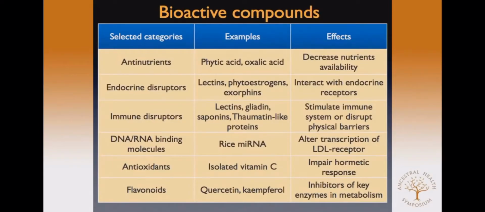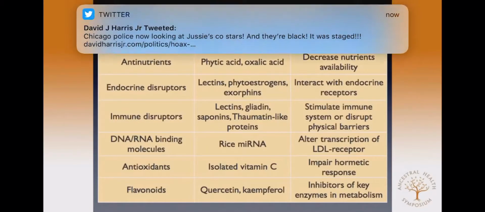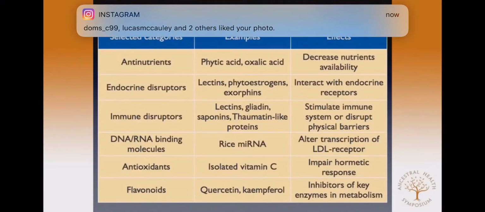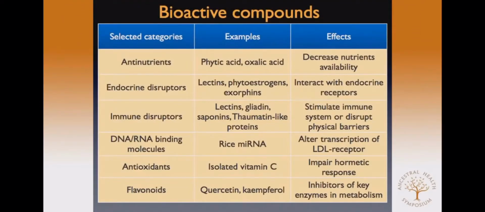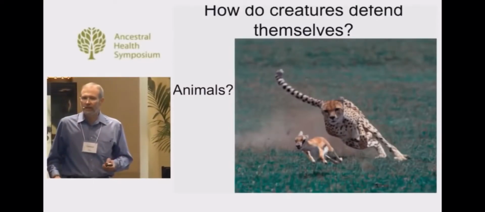So perhaps the high intake of isolated antioxidants could be viewed as a bioactive compound disrupting our physiology. And some flavonoids, for example, the high intake of quercetin and kaempferol has been shown to inhibit several key enzymes in metabolism.